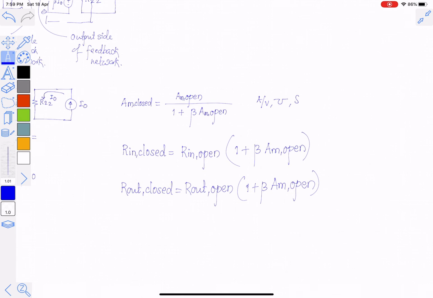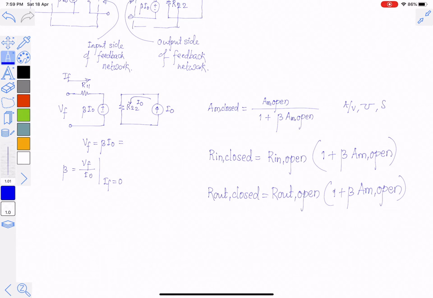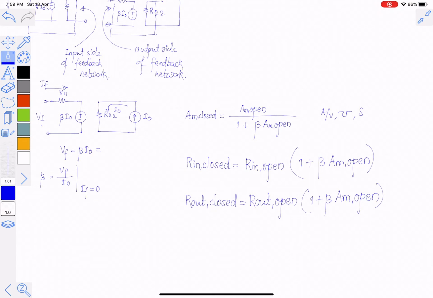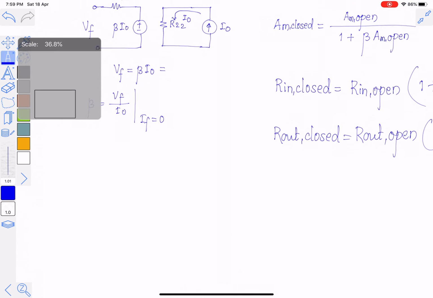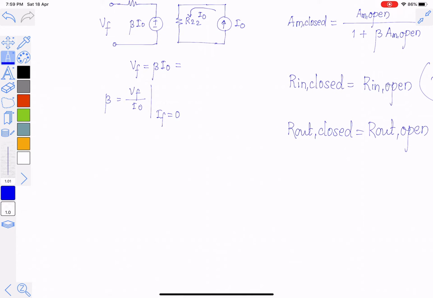So this is the way by which we calculate the closed loop parameters when the loading effect of the feedback network is taken into account. Now we will see one example based on the transconductance amplifier with loading effect.